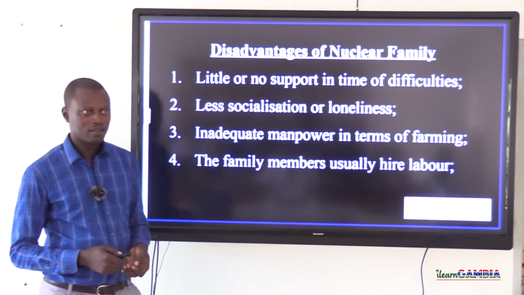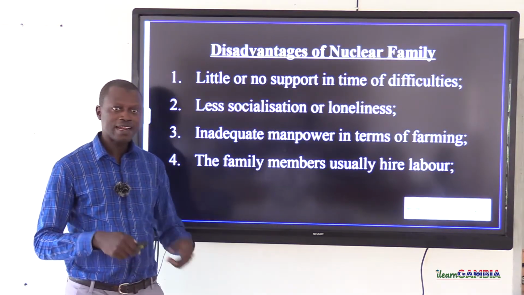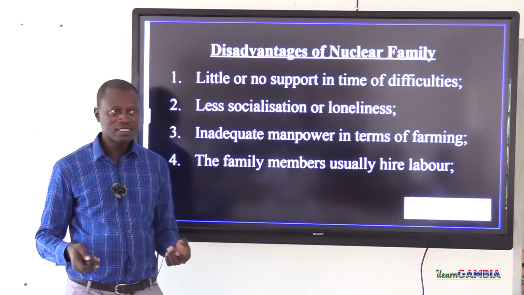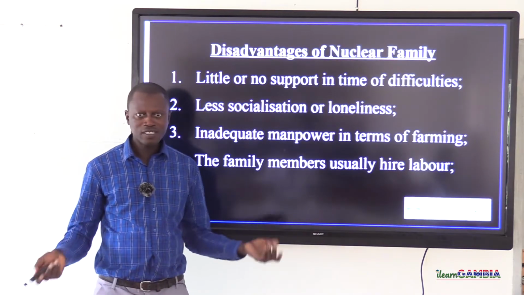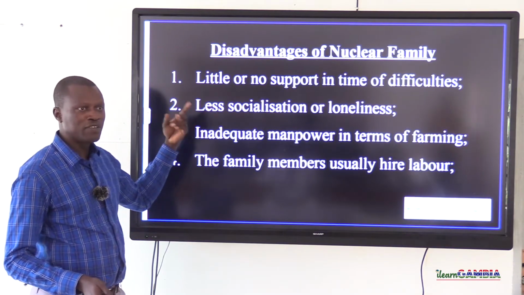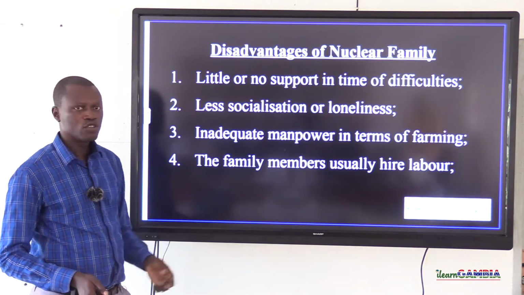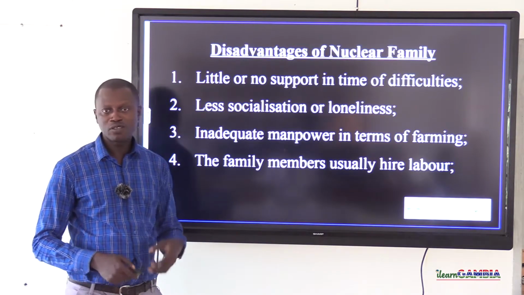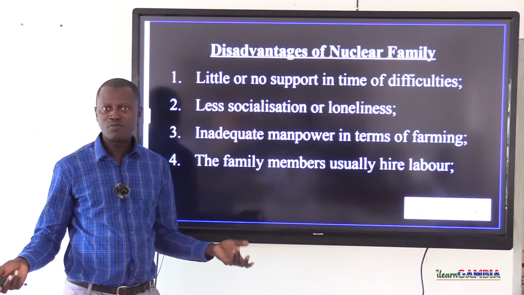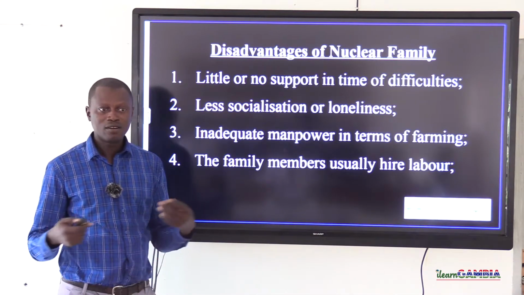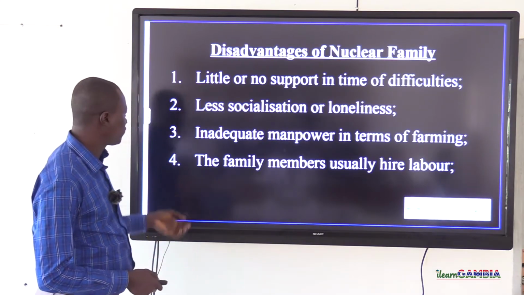Yes. Because other family members like the uncle, grandparents, nephews, nieces, etc., are not staying with them. So it is sometimes difficult to get support from all those members of the family because they are not staying with the father and the mother. Instead, the father and mother are staying with only their children.